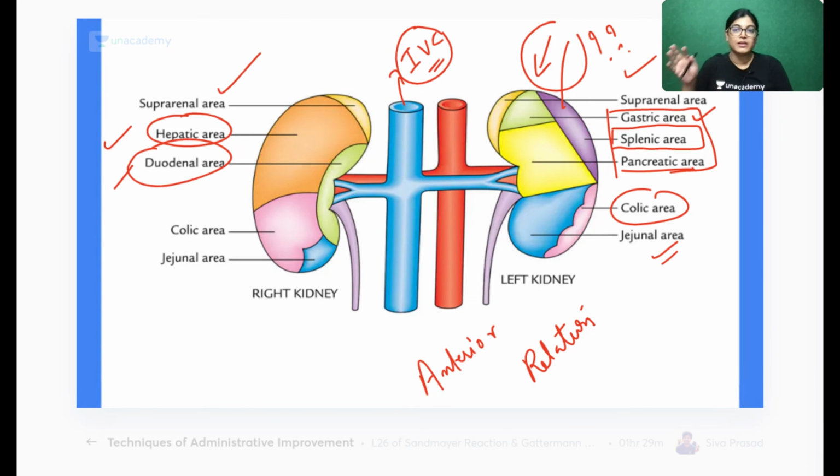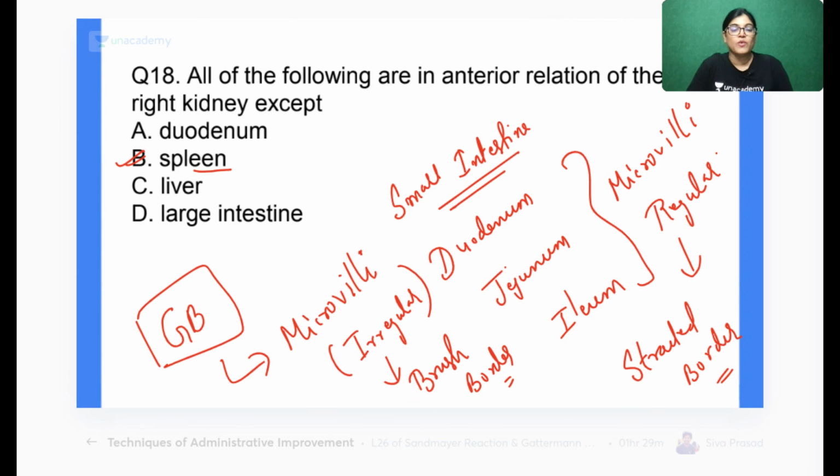So that is a hint that this is the right kidney. The same image was given as a cadaveric image, and the inferior vena cava is closer to the right side. So we get a hint that this is the right kidney, and then you can know the relations. That is the point you have to keep in mind when solving image-based MCQs. Okay, all the best. Let's move on to the next MCQ.